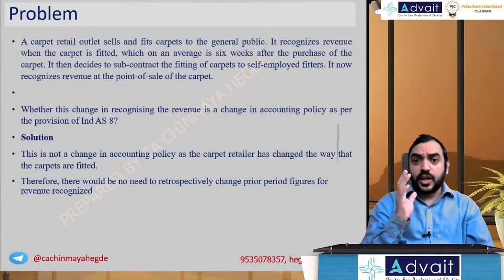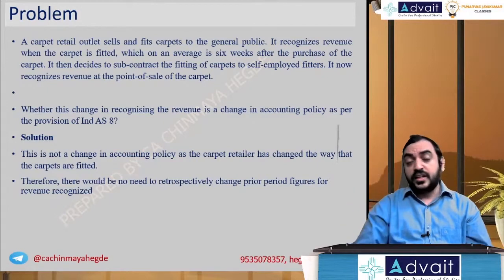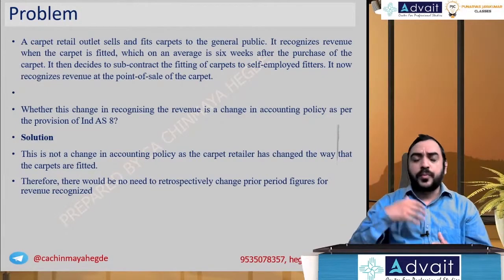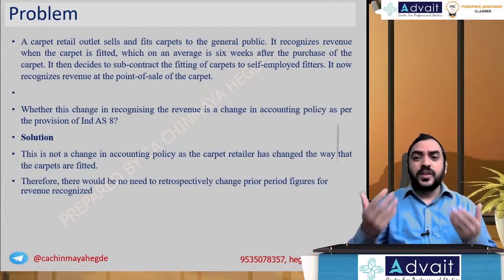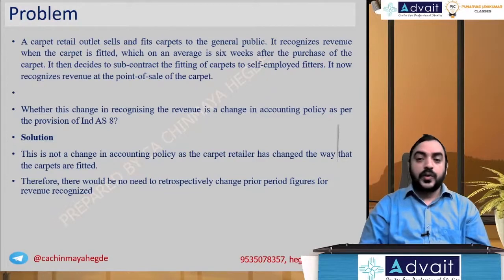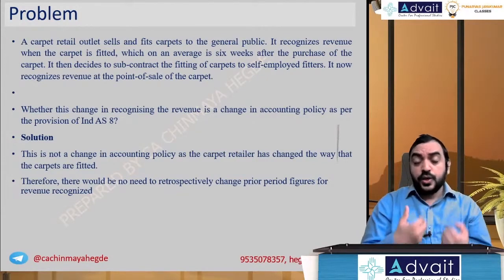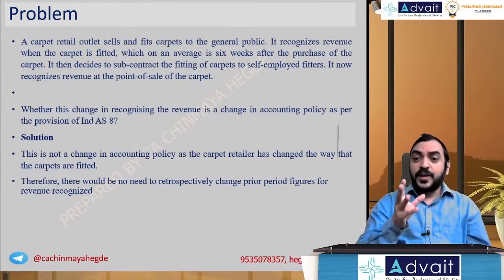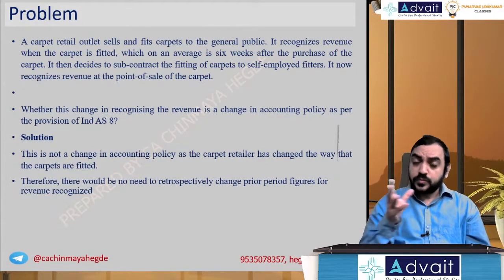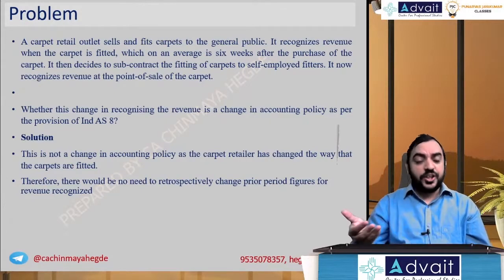Now, accounting policy, keep it in mind, is much broader than what used to be in the accounting standards. It's not just an accounting policy or method of applying those policy. Any series of principles, conventions, methods followed is called accounting policy. So earlier the accounting policy was recognizing after complete fitting, and now, the moment you sell, you are going to recognize revenue.